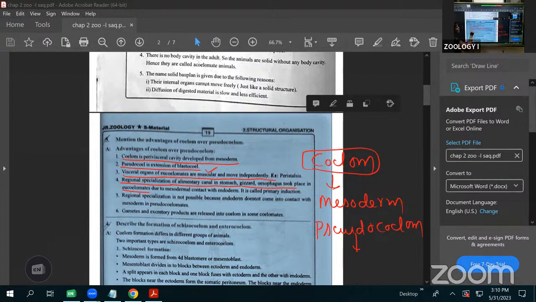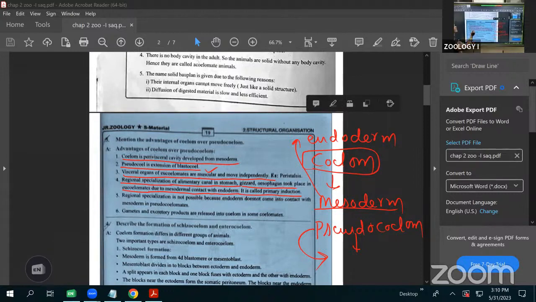And the eucoelom is due to the mesodermal contact with the endoderm. Mesoderm is there inside the coelom, from the splitting of the mesoderm. That's why the mesoderm is in contact with the endoderm, and that's why regional specialization is possible. In the pseudocoelomate, the mesoderm is not attached to the endoderm. That's why regional specialization is not possible.